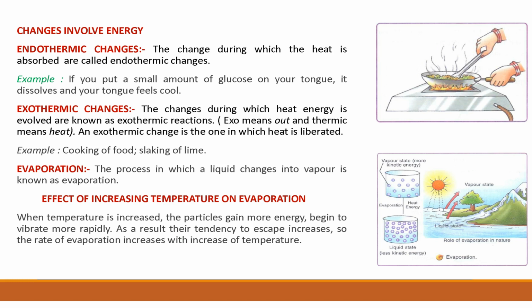In an exothermic change, the heat will be released or liberated. The examples are cooking of food and slaking of lime. If we cook the food, the heat is released. We can see at home, if we cook the food, all of you have seen, heat is out, heat is liberated. This is called an exothermic change.